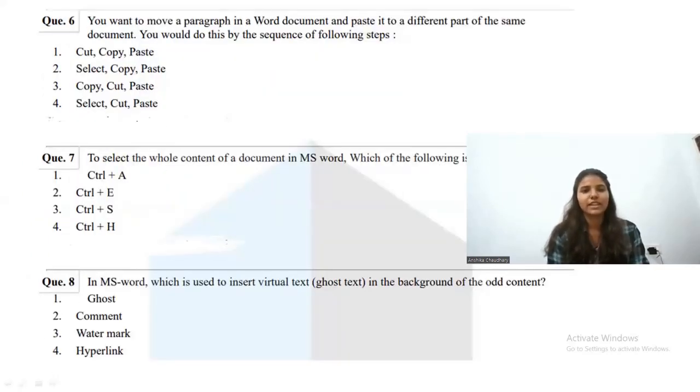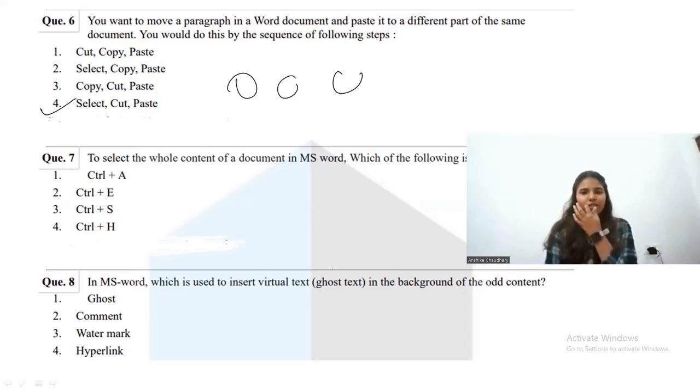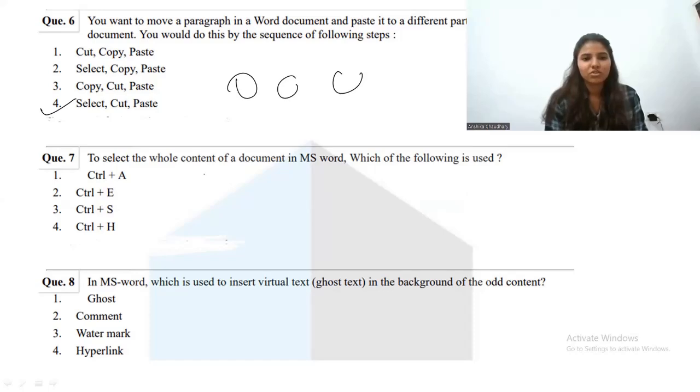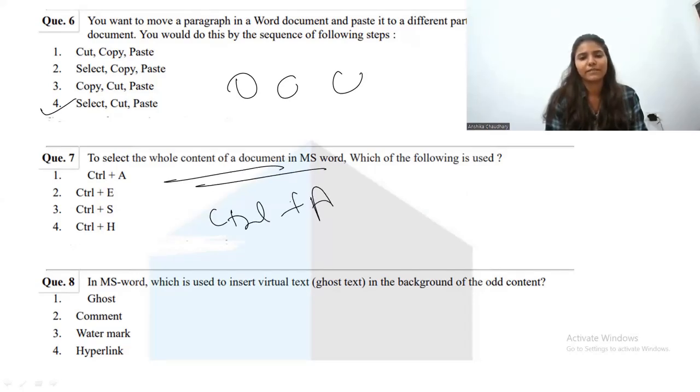So the next question is, you want to move a paragraph in a Word document and paste it to a different part of the same document. You would do what? So first of all, you will select the text, then you will cut and then you will paste. So select, cut, paste will be the correct answer for this question. So let's move on to the next question. The next question is, to select the whole content, what will you do? Control plus A simply. Control plus A will be the shortcut.